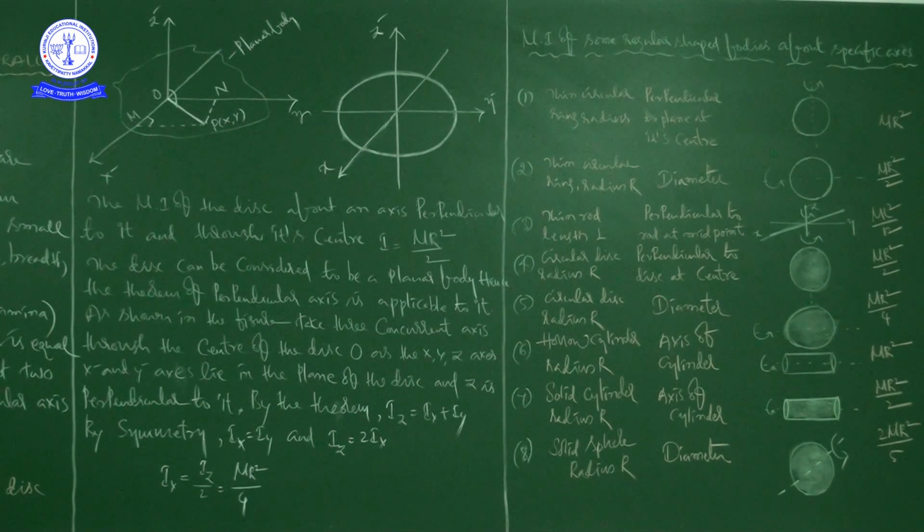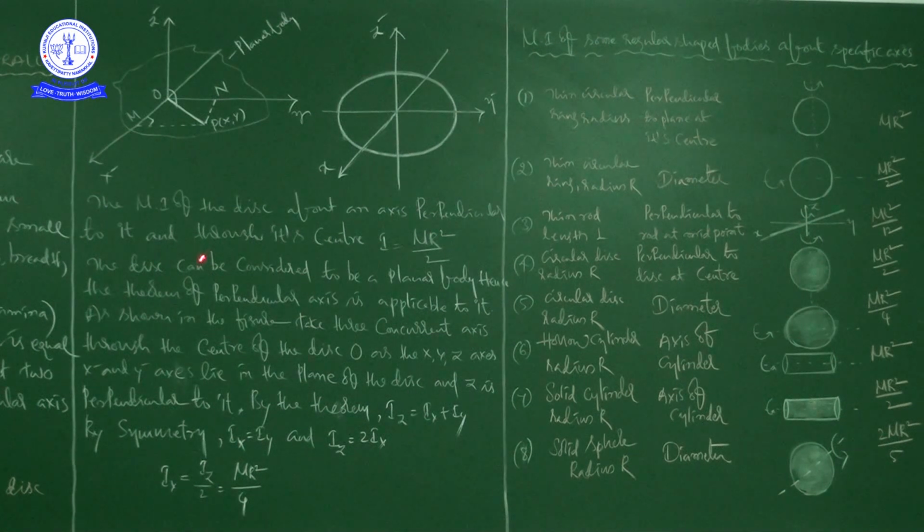So what can we write? Ix is equal to Iy. When Ix is equal to Iy and we substitute this value in this, then you can write like this, no? We can write Iz is equal to 2 into Ix, right? When Iz is equal to 2 into Ix, you can write Ix is equal to Iz by 2, that is equal to mr square by 4, and this value we know,